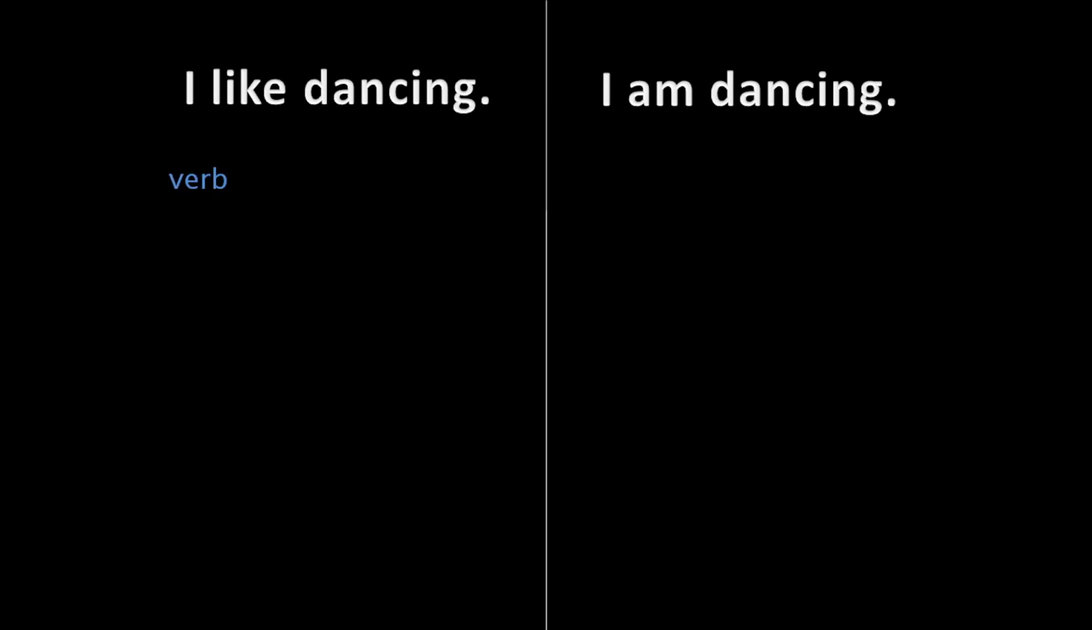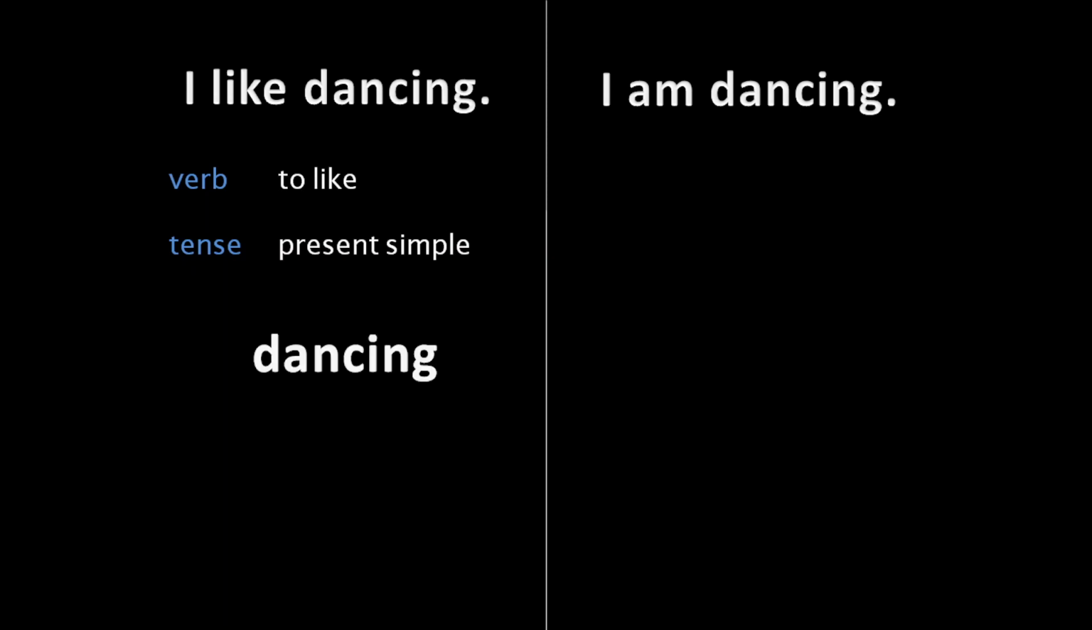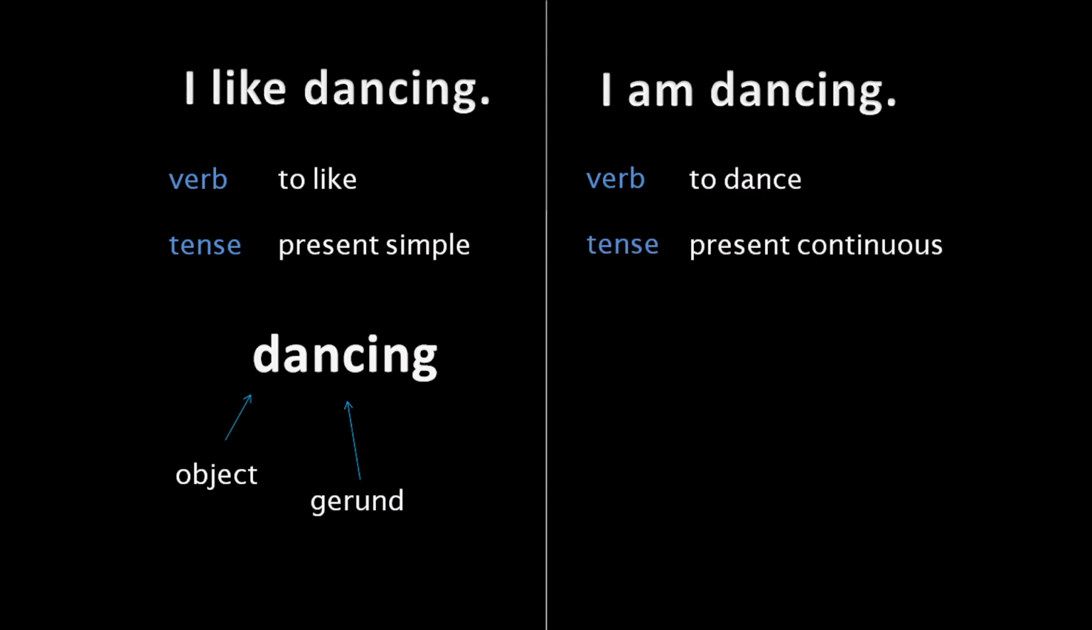In the first one, we would say, the verb, I like dancing. The verb is to like. The tense, we would say, is present simple. I like dancing. Dancing, in this sentence, we would say is an object. And we might call it a gerund. In the next sentence, I am dancing. Now we would say the verb is to dance. And the tense now is present continuous, or present progressive.